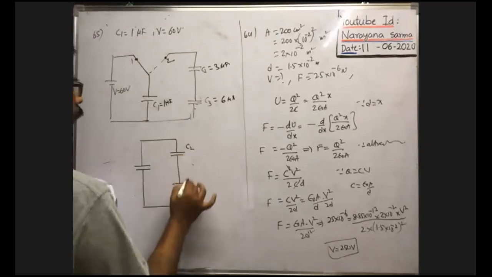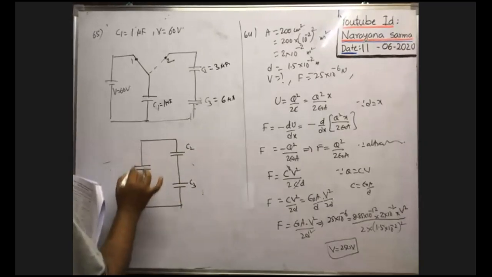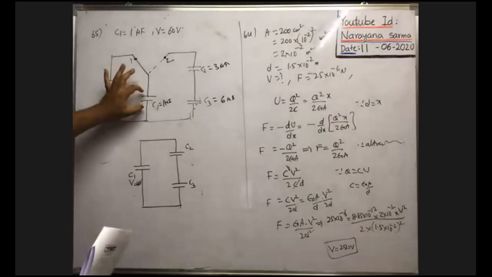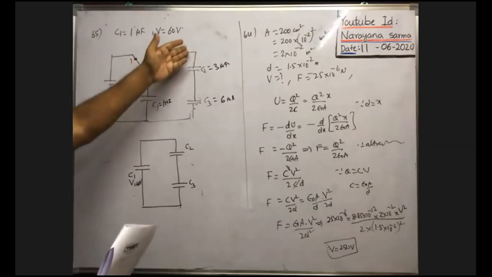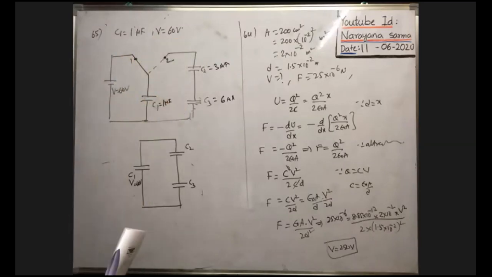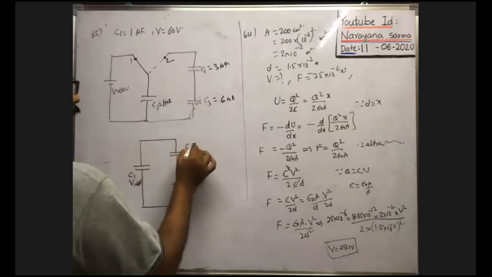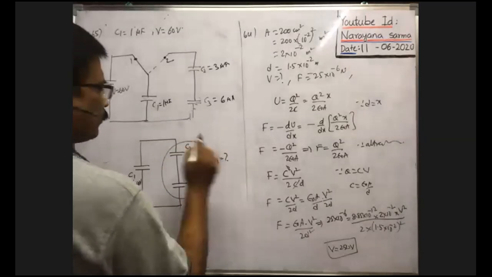Here we have C2, C3, and C1, which is charged to a potential V equal to 60 volt. Now this capacitor is charged to 60 volt, then it is disconnected and connected across the combination of these two capacitors like this. What is the sum of the final charges on C2 and C3? On these two capacitors, the total charge Q23 is equal to what?